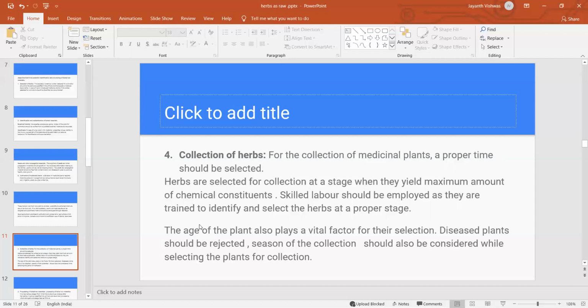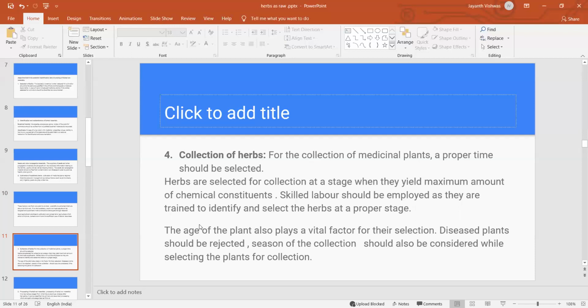Once cultivation completes, then we have to go for collection. Herbs are selected for collection at the stage when they yield the maximum amount of chemical constituents. That is very important. During collection time, when you collect that particular plant material, you should get the maximum amount of chemical constituents.